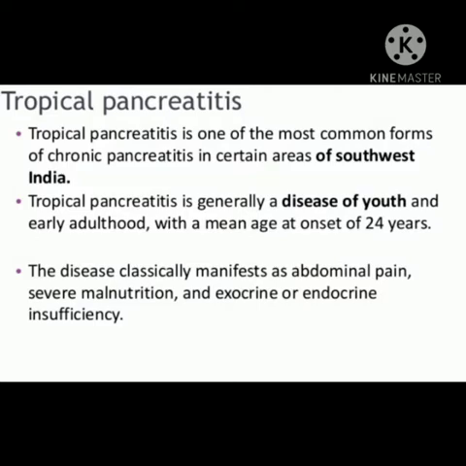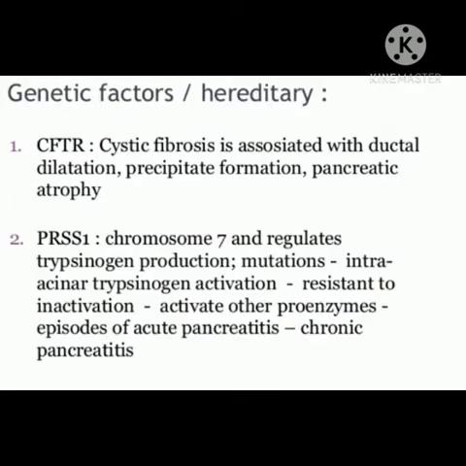Tropical pancreatitis. Tropical pancreatitis is one of the most common forms of chronic pancreatitis in certain areas of southwest India. It is generally a disease of youth and early adulthood with a mean age at onset of 24 years. The disease classically manifests as abdominal pain, severe malnutrition, and exocrine and endocrine insufficiency.